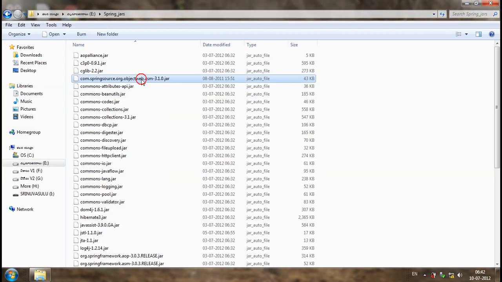I think this is the jar file that was missing. ASM-3.1.0 jar.